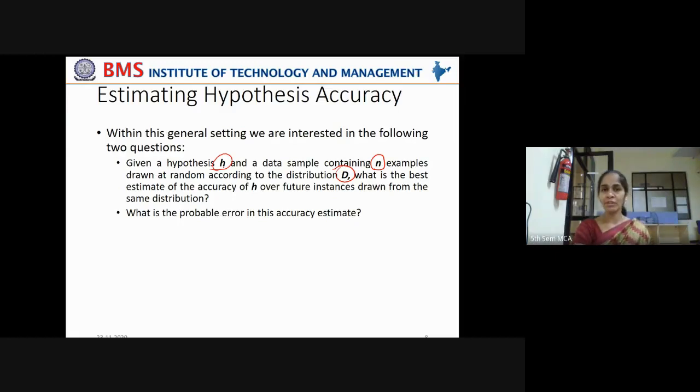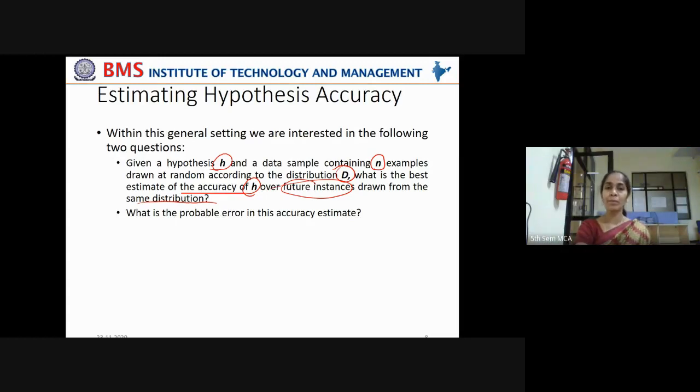Given a hypothesis H and a data sample containing n examples drawn at random independently according to the distribution D, according to some agreed upon underlying distribution, what is the best estimate of the accuracy of H over future instances drawn from the same distribution? From the given training examples, you formulated a hypothesis. Now, what is its accuracy with future instances? That is question number 1.